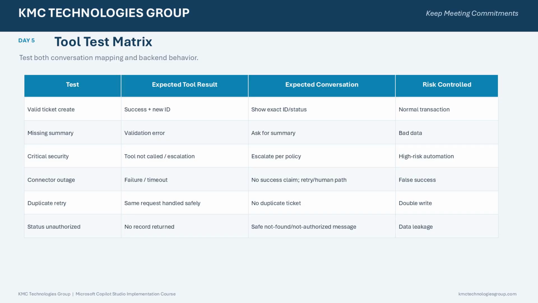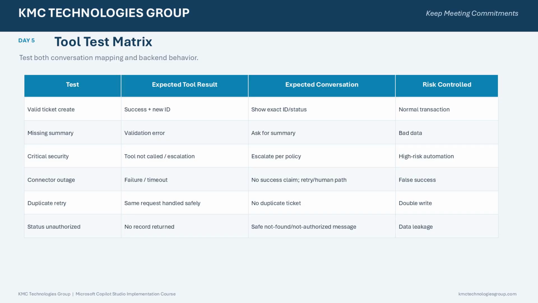Let's watch the complete transaction. The user describes an Outlook problem. The structured topic collects the remaining ticket details. The values are validated and displayed back to the user for confirmation. After confirmation, those values are passed into the Create Ticket tool. The agent flow performs backend validation and invokes the configured connector.